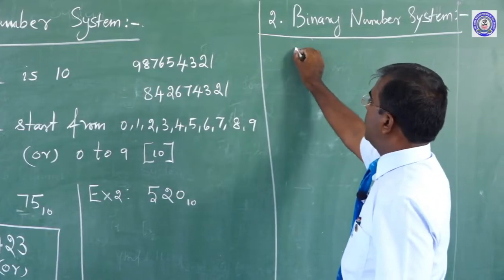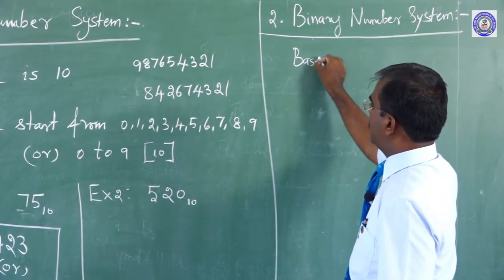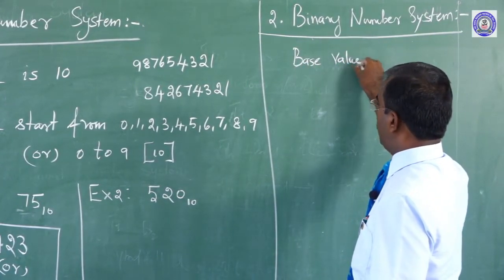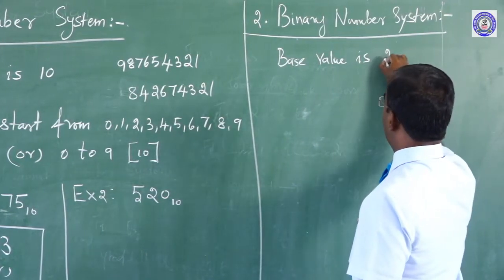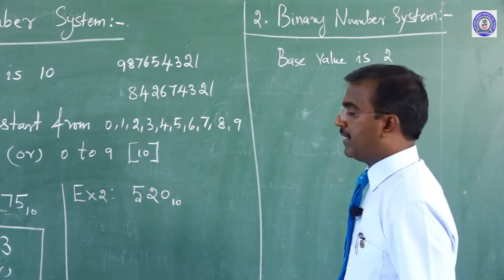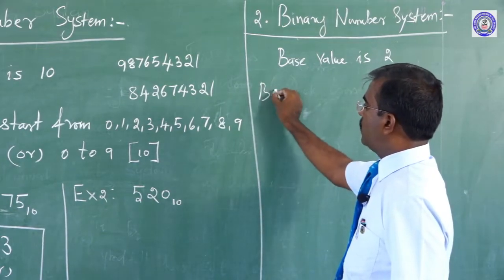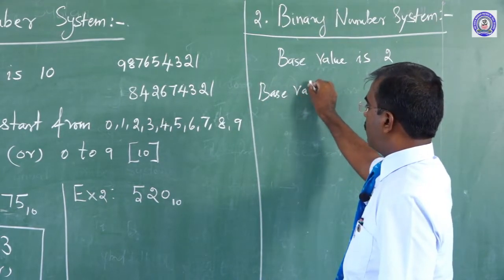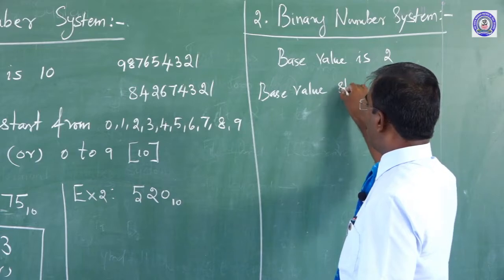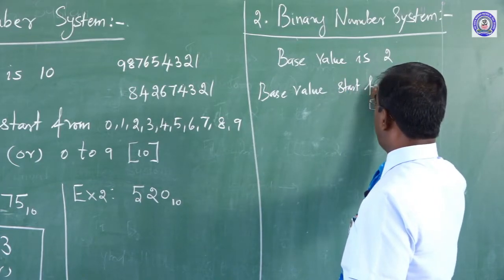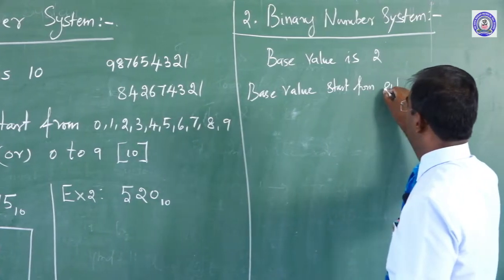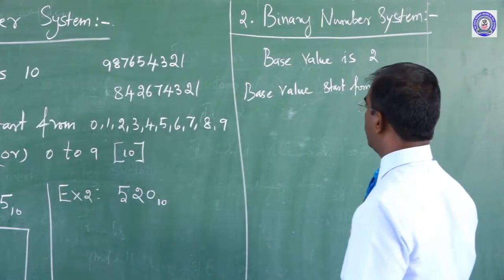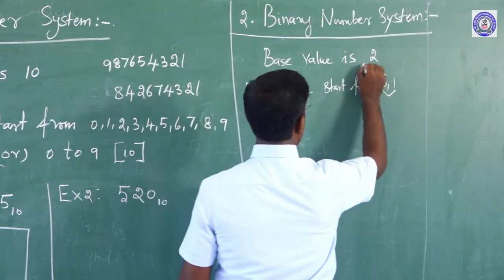That is why the base value is 2. The base value digits start from 0, 1. So 0 to 1 is nothing but 2, so the base value is 2.